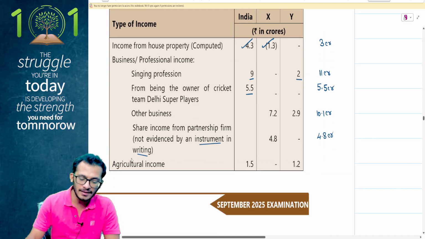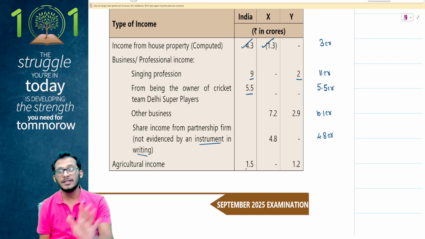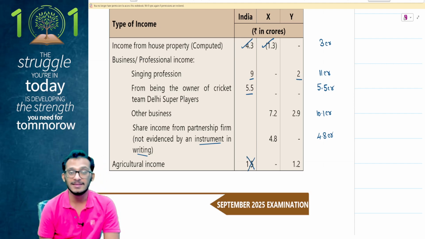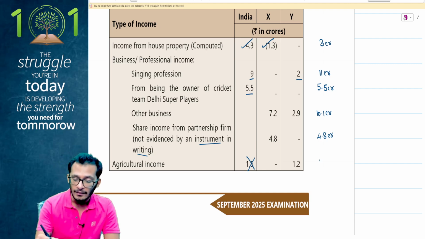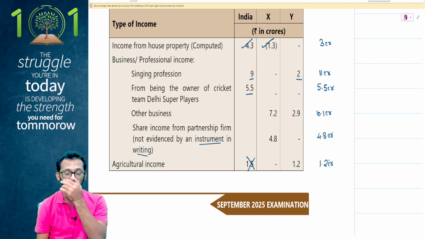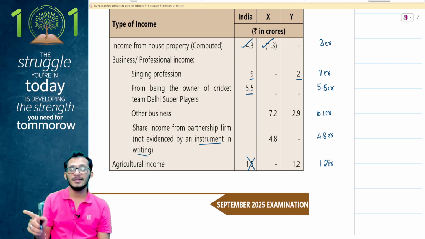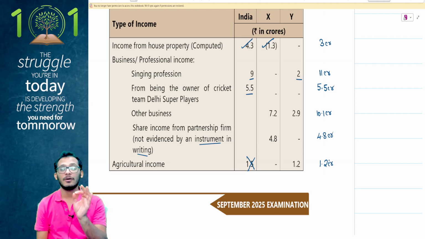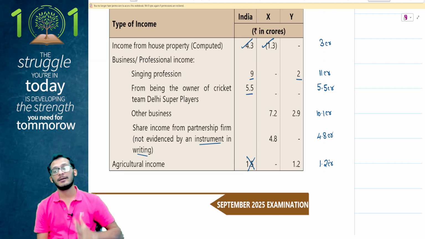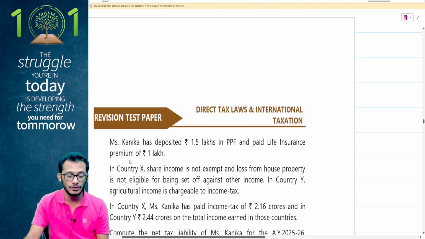Next, agricultural income of 1.5 crores and 1.2 crores. This is what I was talking about. This is a big issue now because 1.5 crores is exempt because it is Indian income. 1.2 crores being taxable, that is fairly understood. But the problem here is, people, you are doing DTAA. When you're doing DTAA, please note carefully, an agricultural income has a tax rate. We are talking about partial integration. A partial integration needs to be done in this question, which you may not end up doing in the exams in a hurry. So this is what you may have gone wrong on. So pay attention to that.